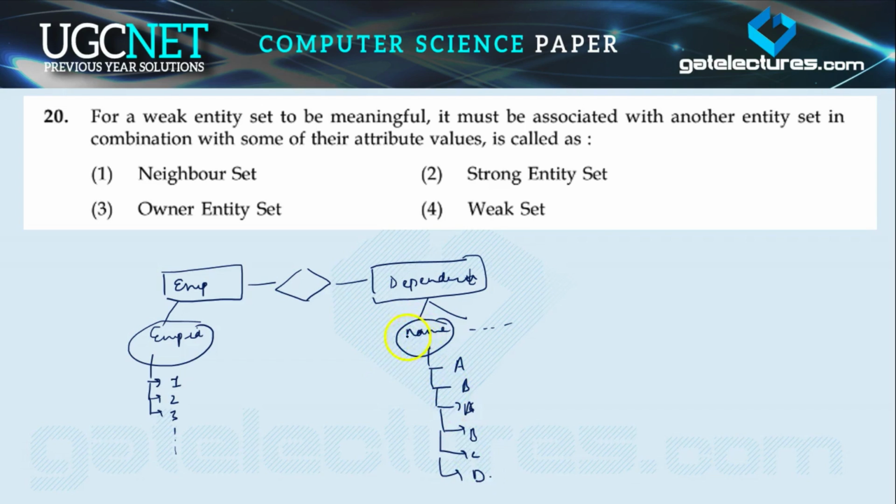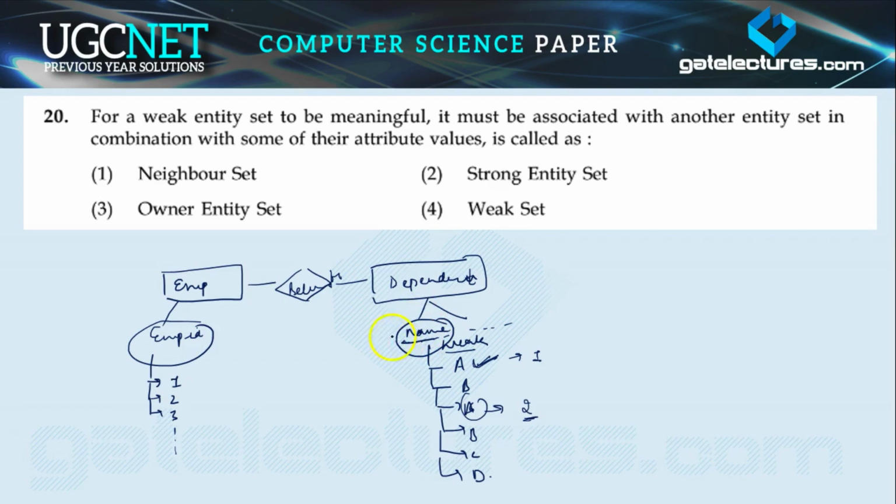Now we can say that this is a weak entity, because with the help of this we are not able to represent that this dependent belongs to this employee, right? Because if the name of this person is A, and this person belongs to, let's suppose, employee ID 1, and this same name belongs to employee ID 2, how are we able to identify whether this dependent A belongs to employee ID 1 or 2? So we can say that this is a weak entity. Without the help of this we are not able to uniquely identify this.